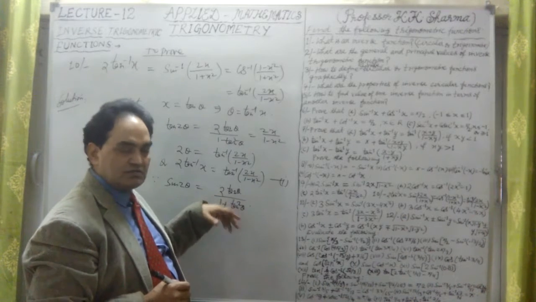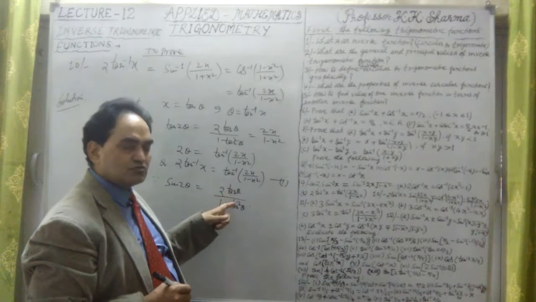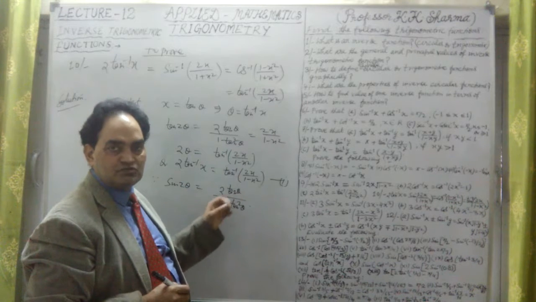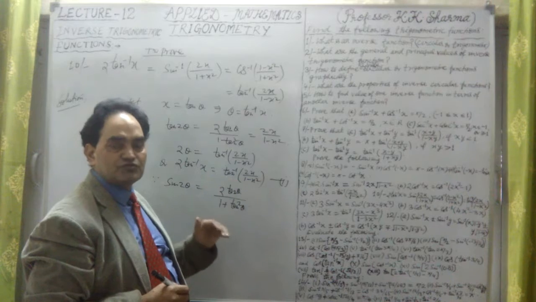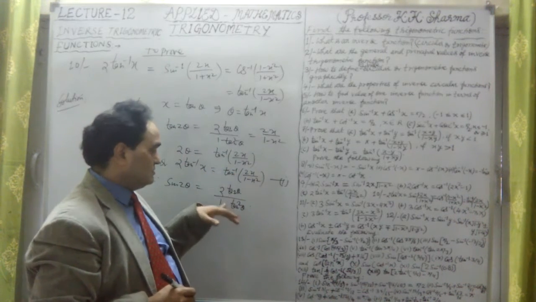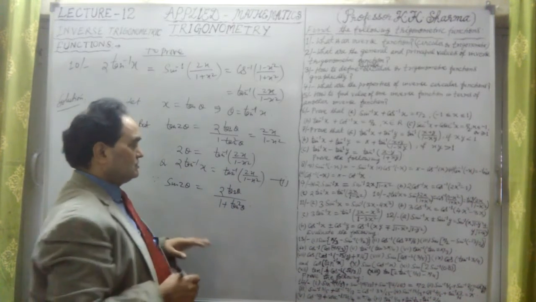From this we will get the same thing, 2 sin theta cos theta. Why? Because the numerator is 2 sin theta upon cos theta, and the denominator has sec square theta, which is 1 upon cos square theta. If you take cos square theta into the numerator, with sine upon cos, one cos cancels out, which gives 2 sin theta cos theta. We can write it in this